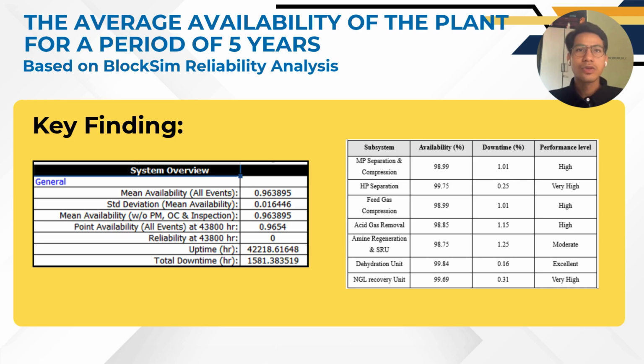The feed gas compression and MP compression units also show slightly lower availability due to their dependence on critical equipment. Overall, even though most subsystems perform well, the combined effect of these lower performing units reduced the total plant availability below the target of 99%. This highlights that improving a few critical subsystems can significantly enhance the overall plant performance.